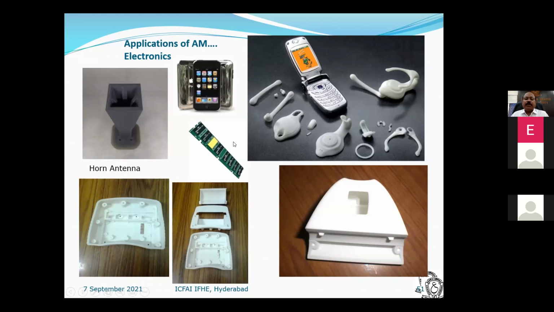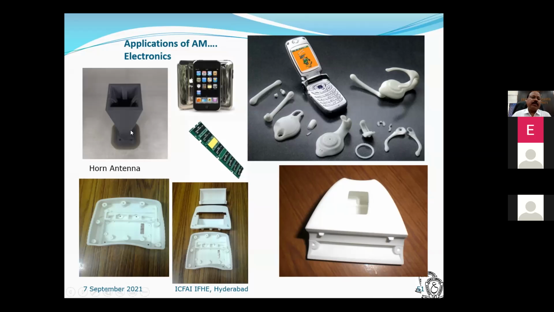For example, this case cover is there. Once it is okay and it is verified and validated, then the same model can be used to produce molds for injection. So for mass production of plastic parts, they go for injection molding machines. This is for validation purpose. They use it as a prototype.